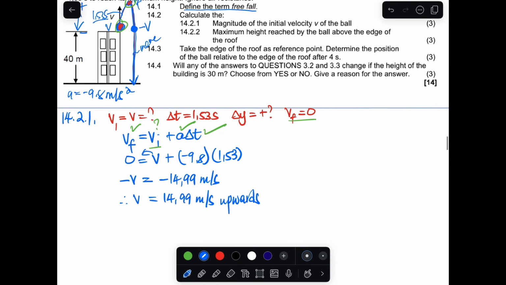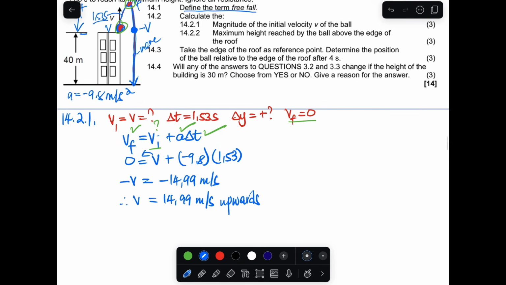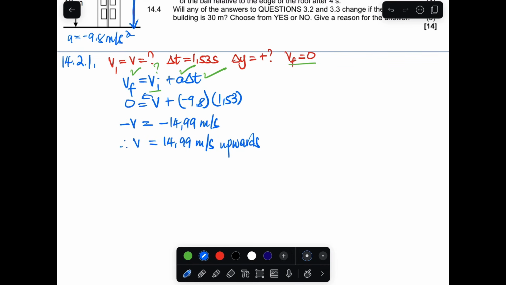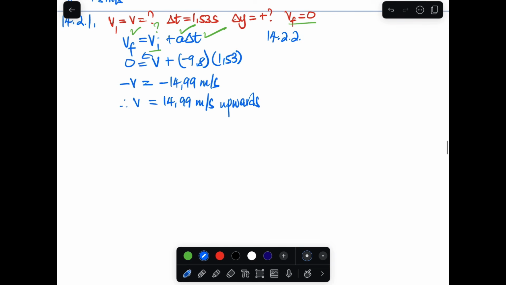Now let's look at 14.2.2. It says calculate the maximum height reached by the ball above the edge of the roof. So we want the height from the edge of the roof to the maximum height where the velocity is 0. Let me write it here, 14.2.2.